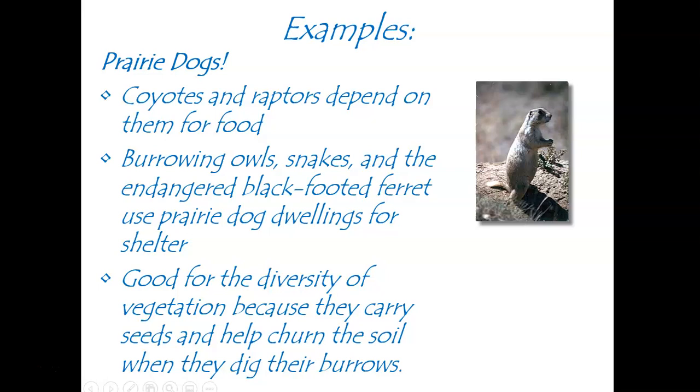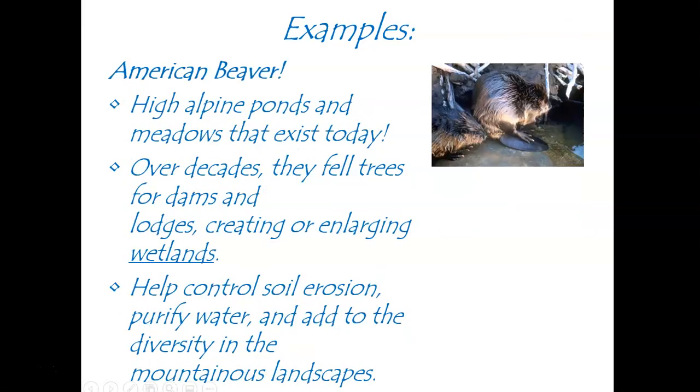Because there are no prairie dogs, they're not making homes anymore, so where are the burrowing owls and snakes and the black-footed ferrets going to live? Nowhere. Because they are not able to find shelter, they're not going to be able to reproduce, or keep their young alive long enough to reproduce as well. So we're seeing how this prairie dog, even if it's not a carnivore, even if it's not higher than a secondary consumer, we're seeing how the loss of this little cute guy affects the entire ecosystem.